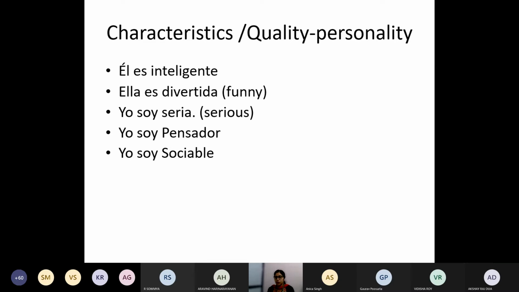Social, somebody is social or not. You only understand after meeting a person. For all these qualities you will be using ser, because these qualities remain there for a very long time. You do not change the nature of a person. Yes, it changes, but in a very slow process, it takes a lot of time. So you will be using the ser verb to describe characteristics and the quality of a person.